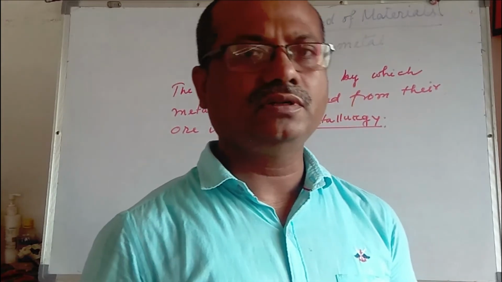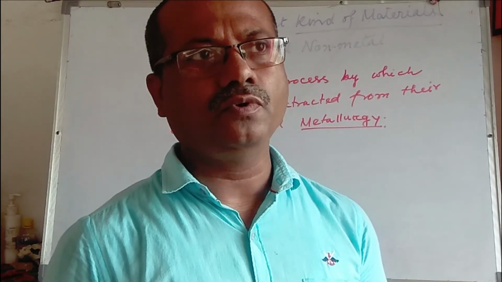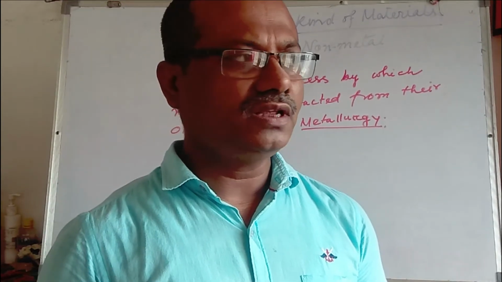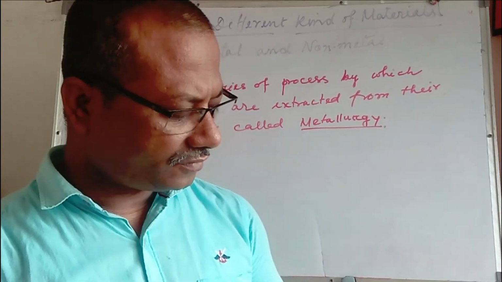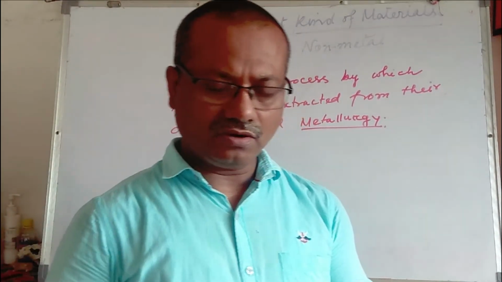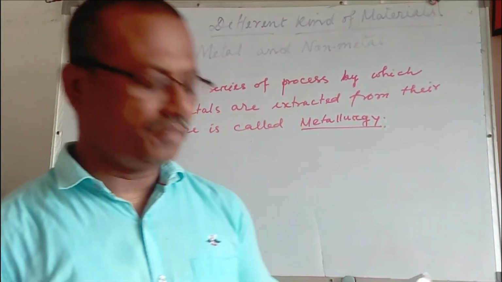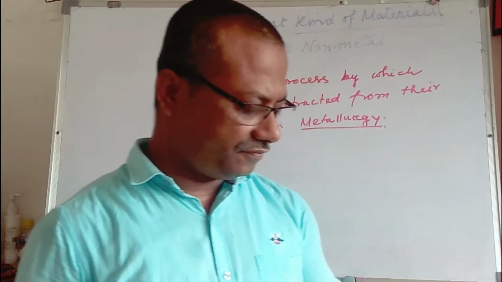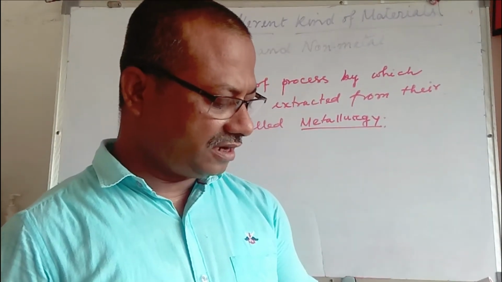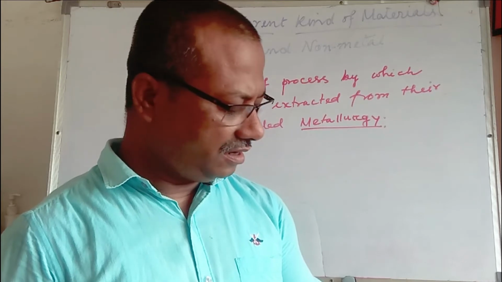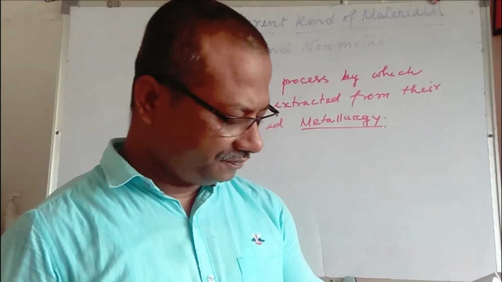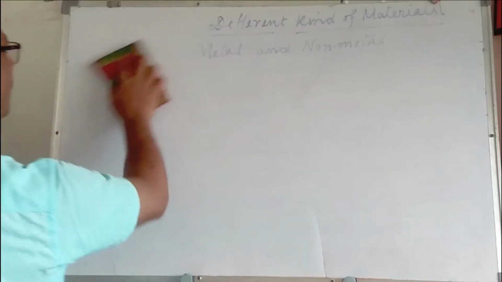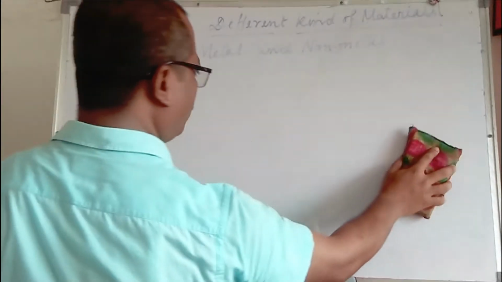So we have understood that non-metals are found in both free and combined states. Oxygen is found in free states as well as in combined states. Similarly, hydrogen is also found in free and combined states. Carbon is also found in free state in the form of coal, diamond, graphite, etc., and in combined state also. Now I am moving forward.